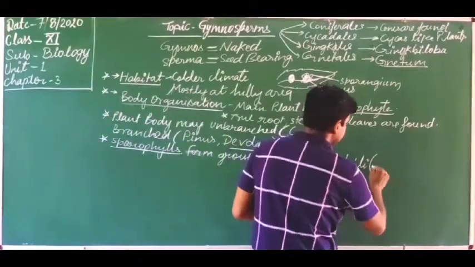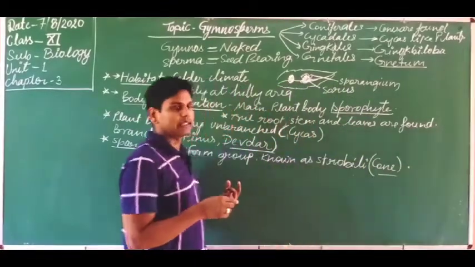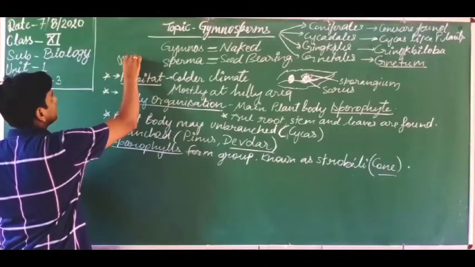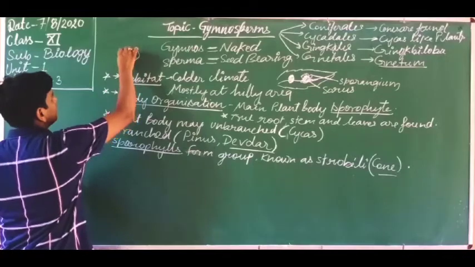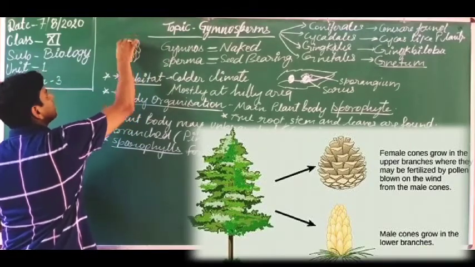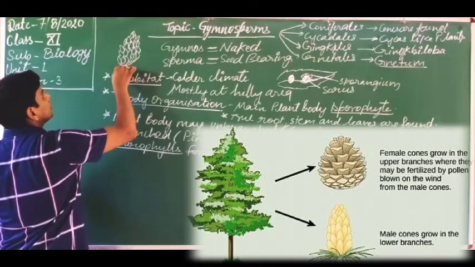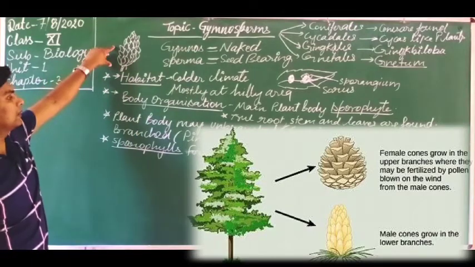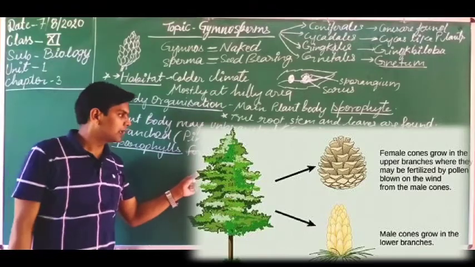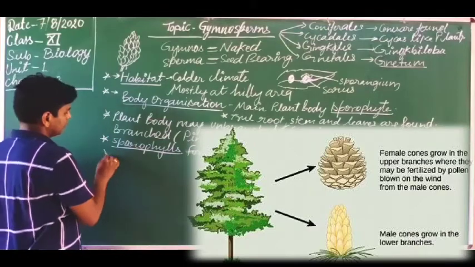So here this strobili is known as the cone. Okay, so just like if I draw the structure of a cone here, so you are looking, suppose this. Okay, so these are the leaf-like structures which are spirally arranged and form a cone-like structure. So dear students, this is the cone-like structure. This is known as the strobili. So sporophylls form the group known as the strobili, and these cones